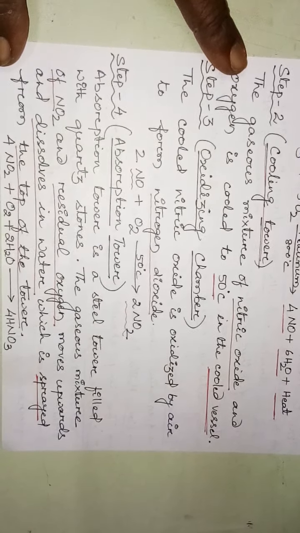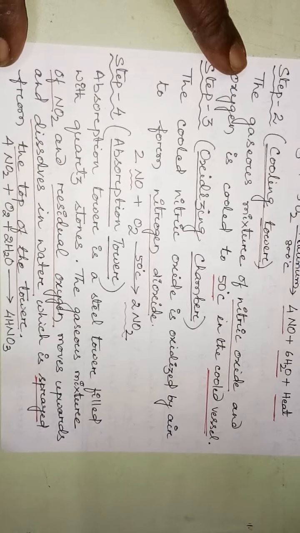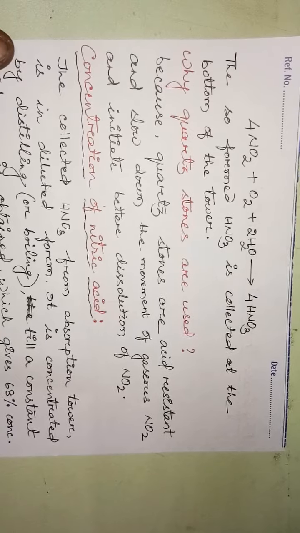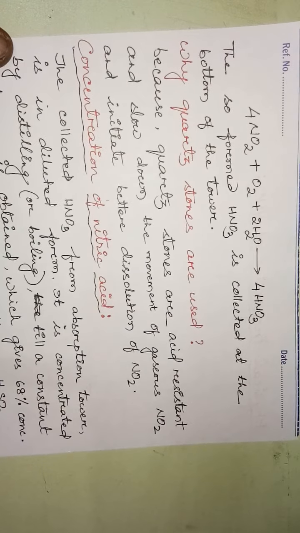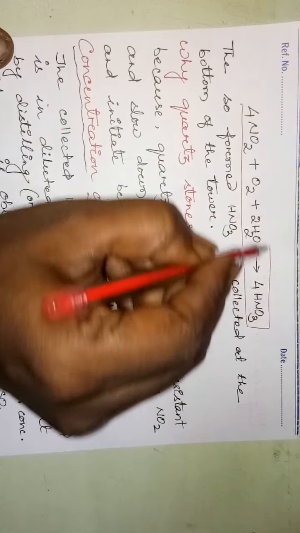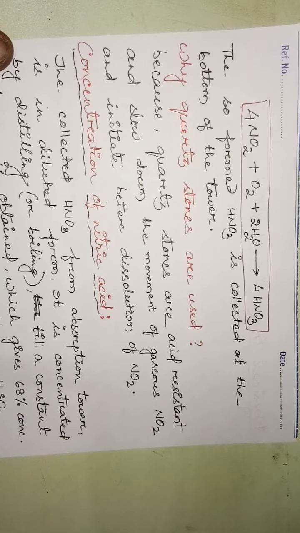So what happens? 4NO2 plus O2 plus water forms nitric acid. Again, the same equation: 4NO2 plus O2 plus H2O gives nitric acid. The nitric acid so formed is collected at the bottom of the tower.